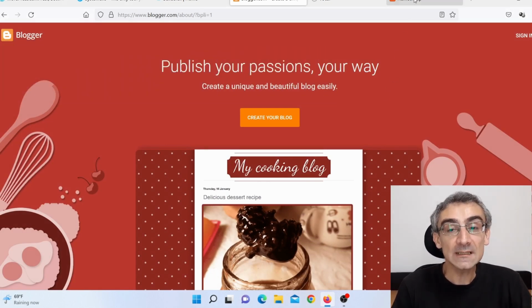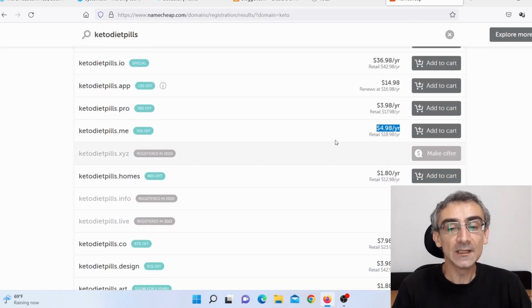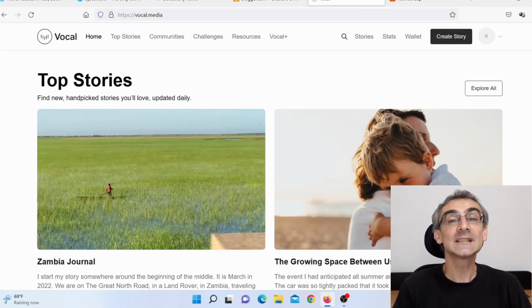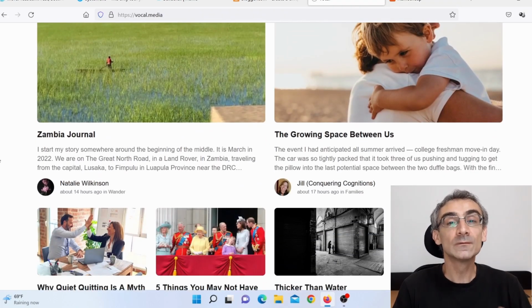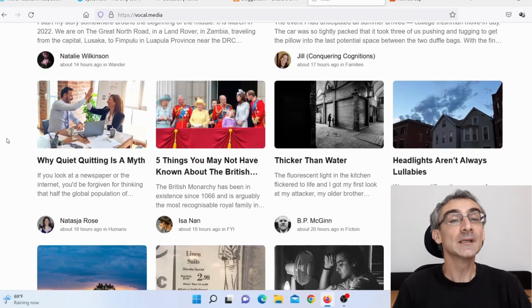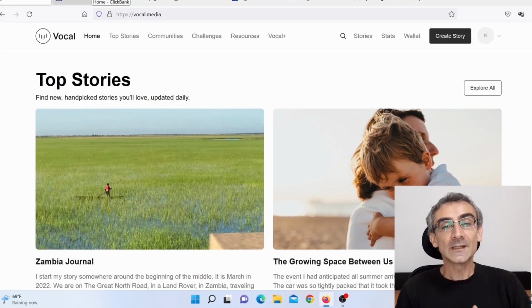You can register a custom domain on, for example, Namecheap, and as you can see here, you can register that domain for just a few dollars, just $3 or $4. Now, the best free alternative to Blogger is to start publishing your articles on Vocal Media. Vocal Media is exactly the same as Medium.com, but they don't have such strict rules when it comes to affiliate marketing.